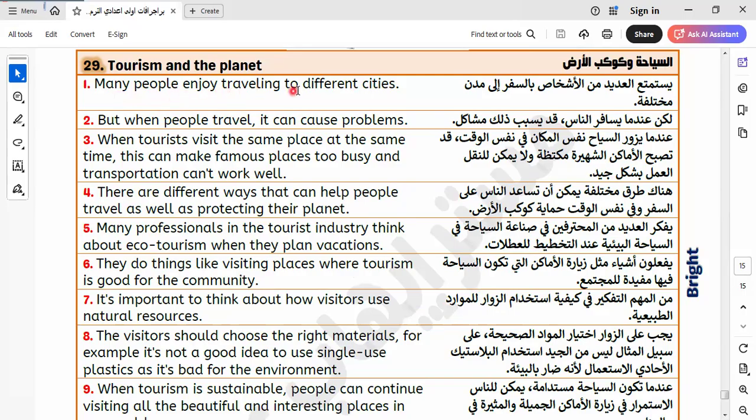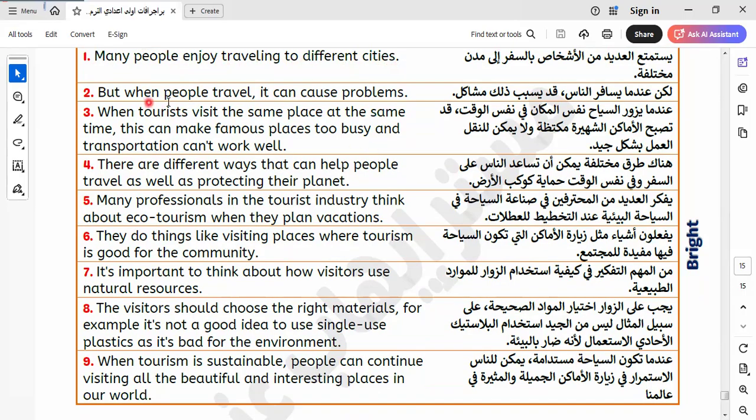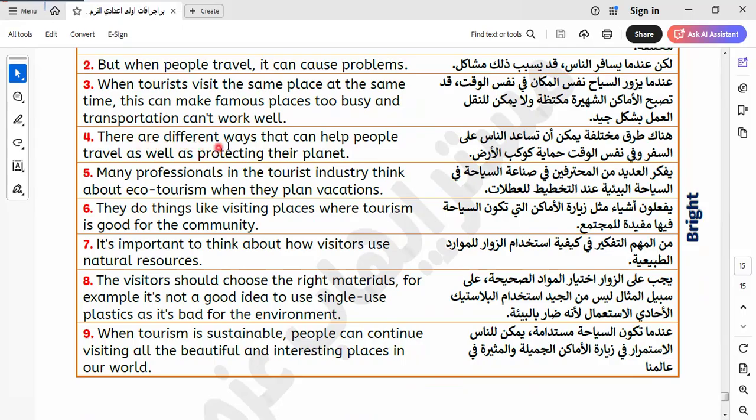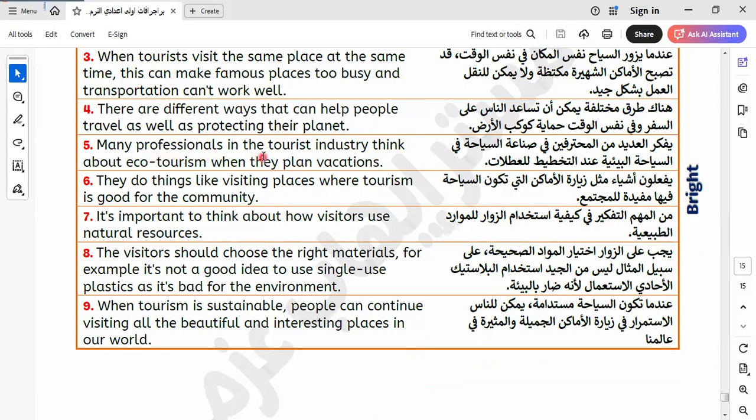Many people enjoy traveling to different cities, but when people travel, it can cause problems. When tourists visit the same place at the same time, this can make famous places too busy and transportation can't work well. There are different ways that can help people travel as well as protect the planet. Many professionals in the tourist industry think about ecotourism.